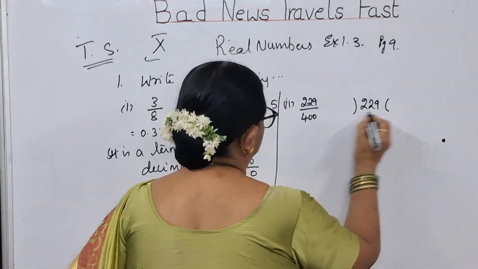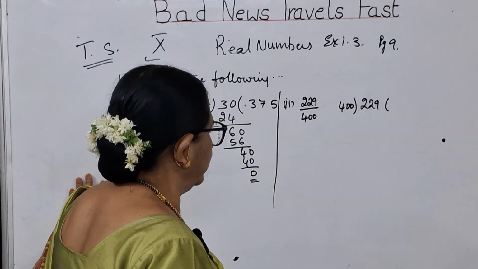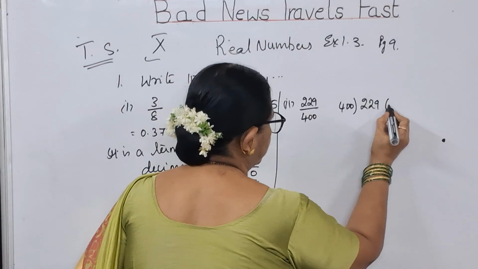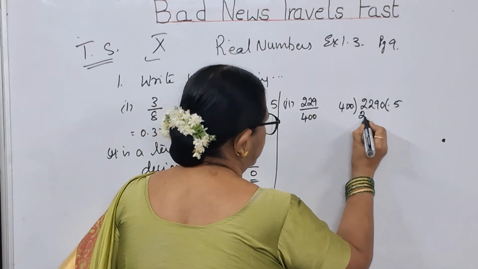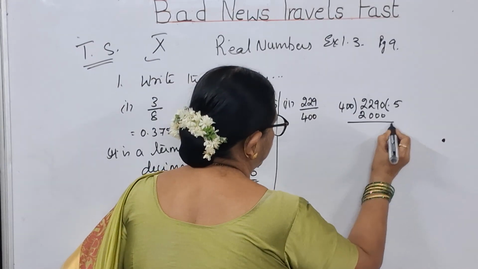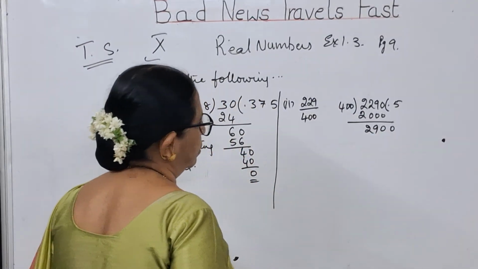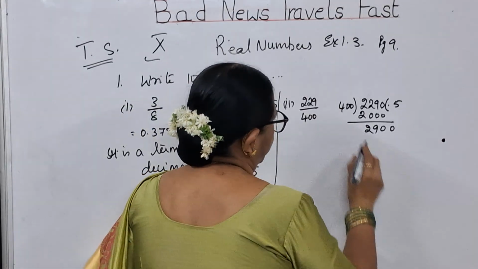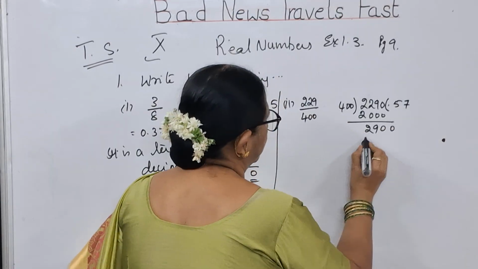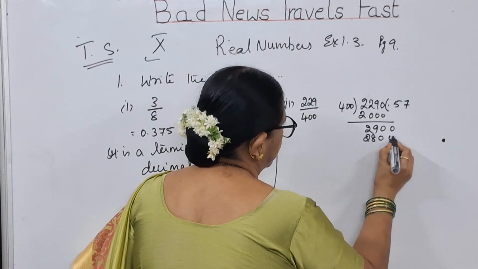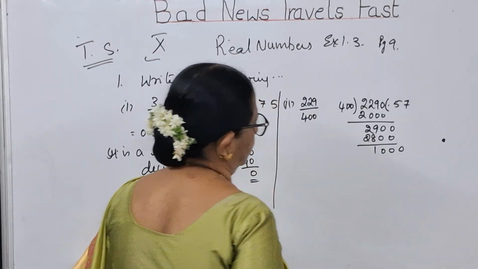229 divided by 400. So when you are doing it, this is a bigger number, so keep a point and 0. 4 5s are 20, that is 2000. 0 9 2, take one more 0. 4 6s are 24. 4 7s are 28. So 0 0 1. So take one more 0.